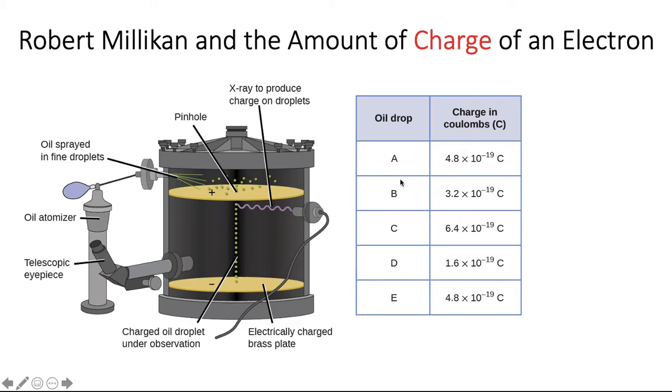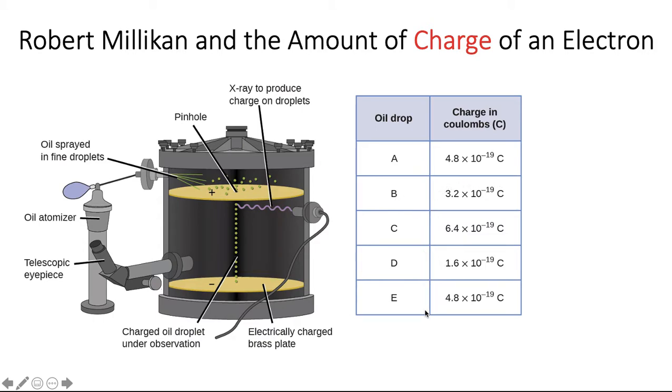And he figured out that the smallest charge, so all of these A, B, C, and E, are multiples of D. So if you take 1.6 times 10 to the minus 19th and you multiply it by 2, you get B, you get this charge.